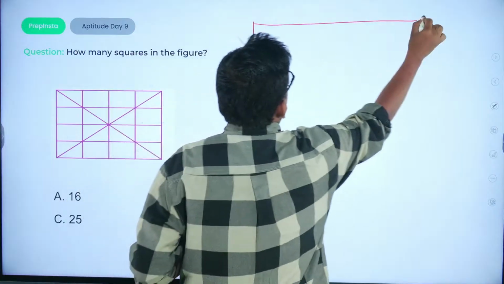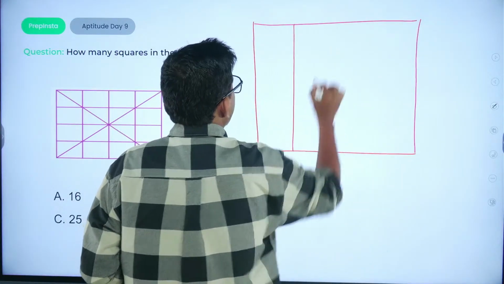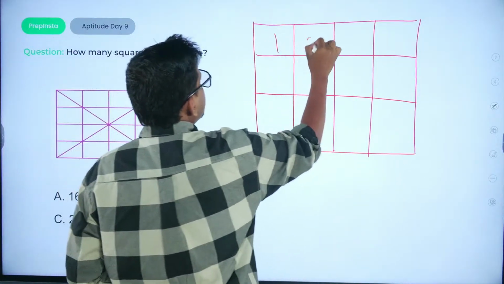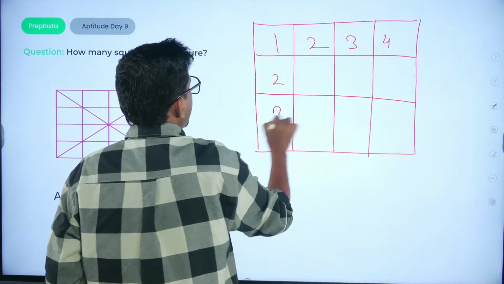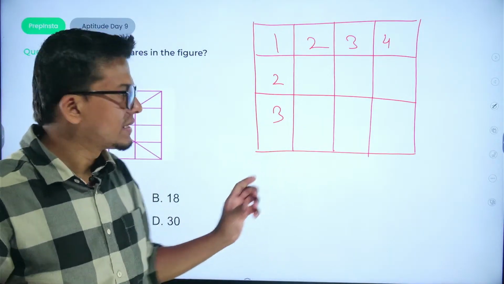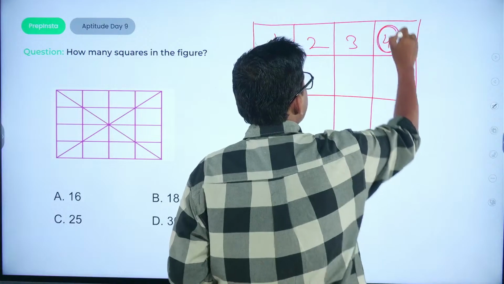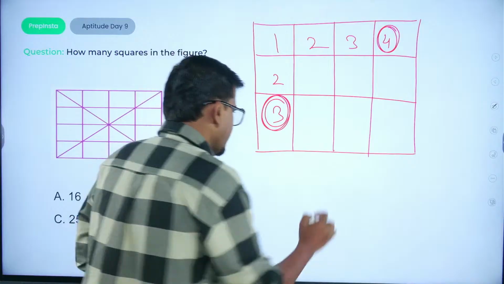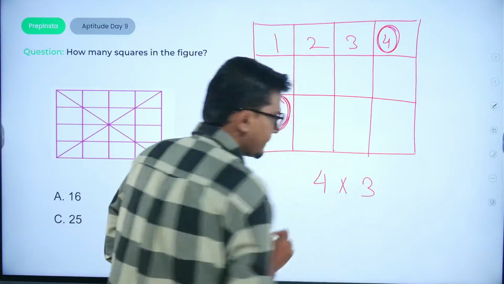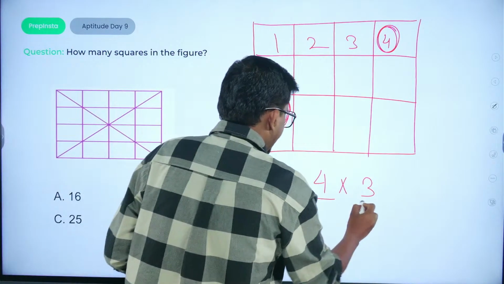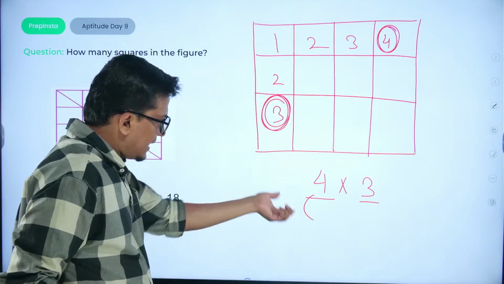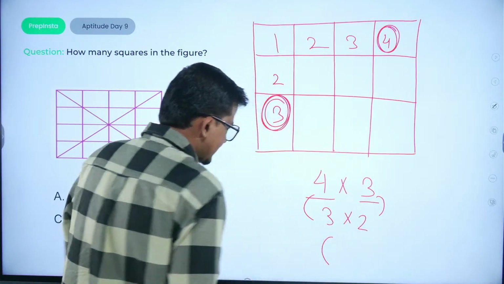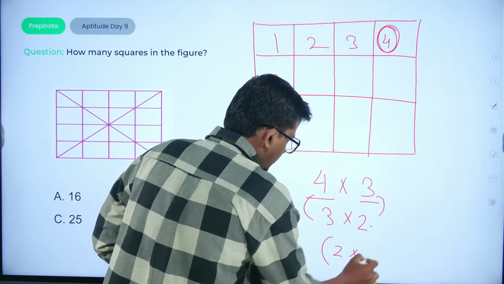Suppose we are given another diagram. Now the number of rows and columns are different. In that scenario, always take the maximum number, that is 4. The number of columns here is 3. So see what happens here: 4 into 3, that is 12. Then we have decreasing numbers: the number lesser than 4 would be 3, the number lesser than 3 would be 2, and the number lesser than 2 would be 1.